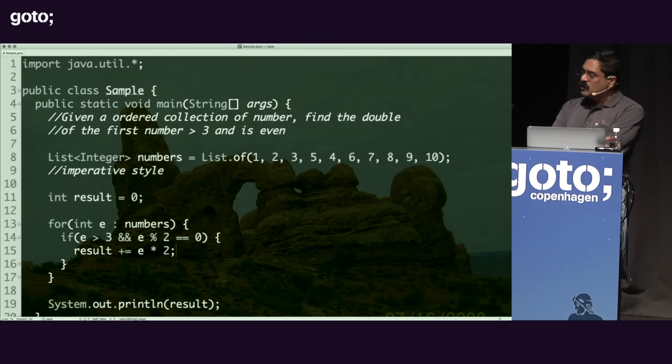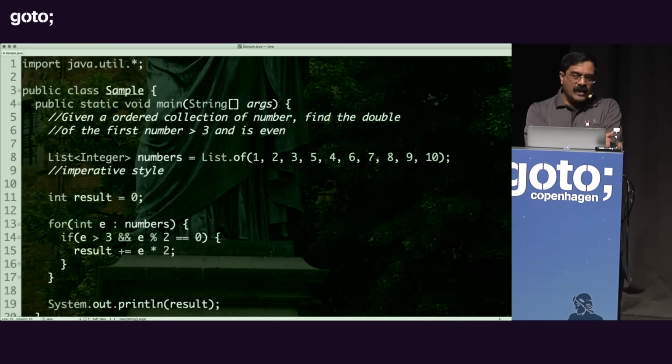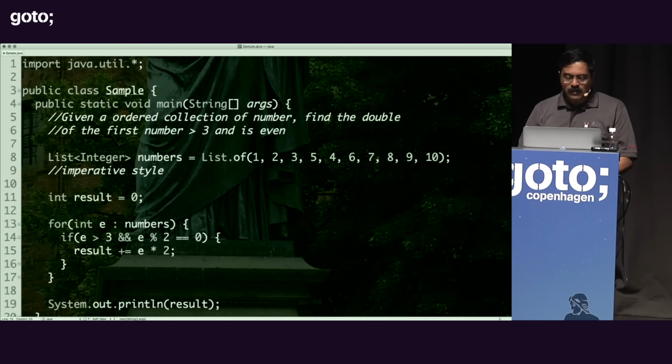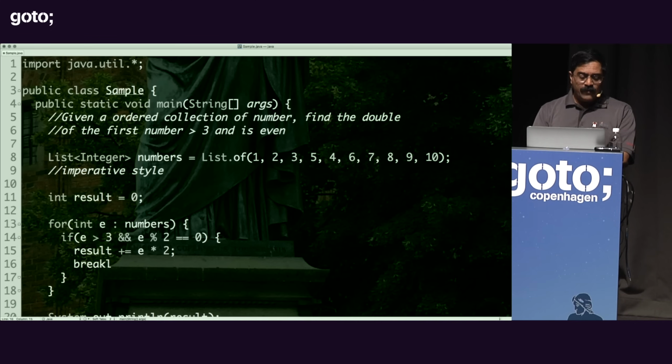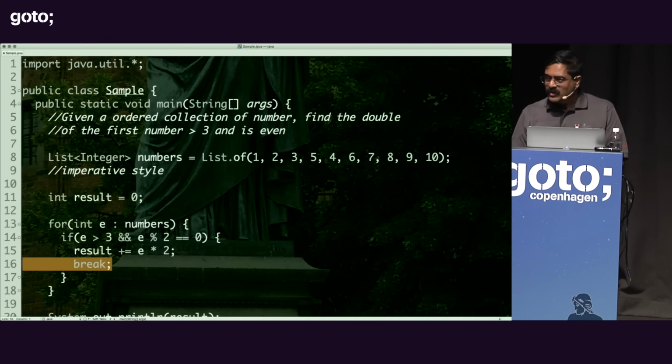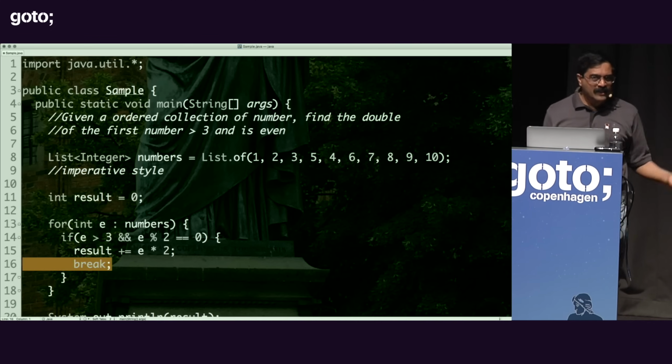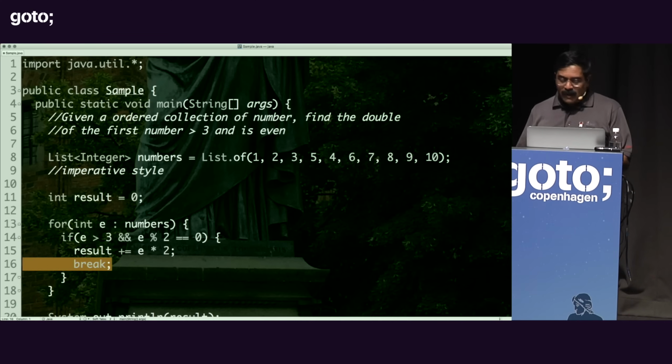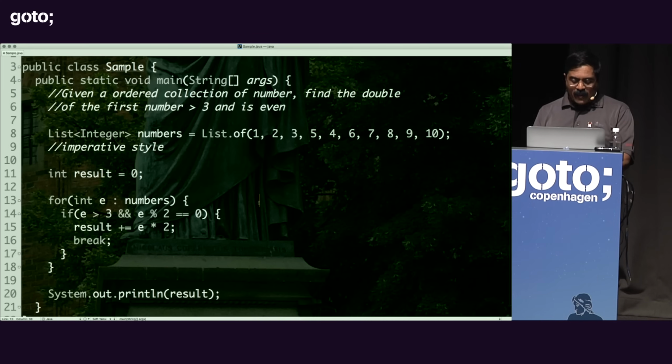Now, as an observant reader, you probably look at this code and say, you're wrong. You are forgetting to put a break right here. If you don't put a break, in the best case, you will get poor performance. In the worst case, you will get a wrong result. But it's your responsibility to do all of this in your code. And notice when I run this code, it produces the result of 8.